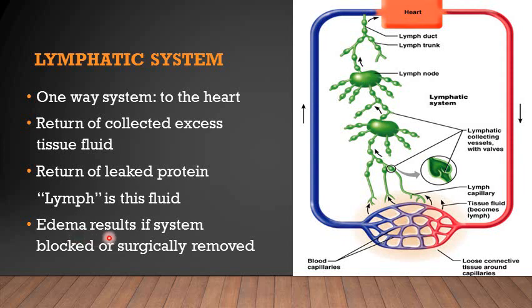It results if this system is blocked, or if there is surgical removal of any part of the lymphatic system, such as removal of the lymph nodes, then this condition can happen.